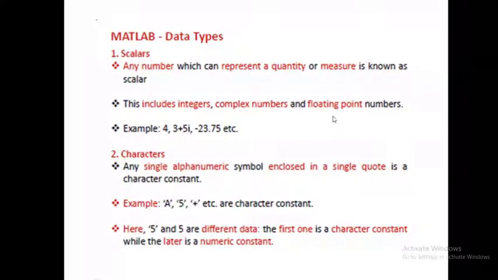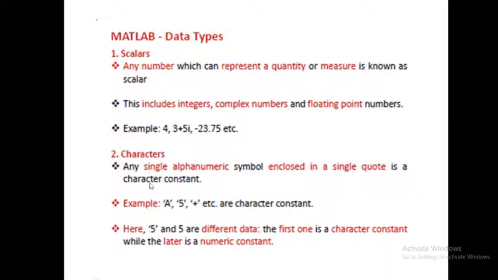Okay, these scalars are nothing but numbers. These are all integers, complex numbers, floating point numbers. That is an example. Any number we have, we call it a scalar. A single number is a scalar, not a group of numbers. A group of numbers is again different. Only single-value numbers we call scalars.